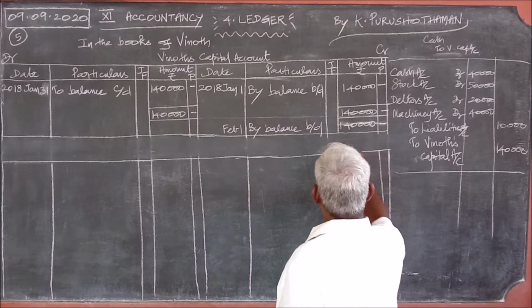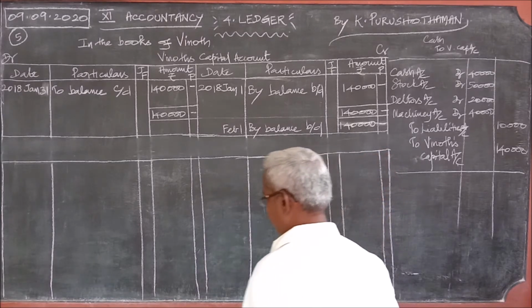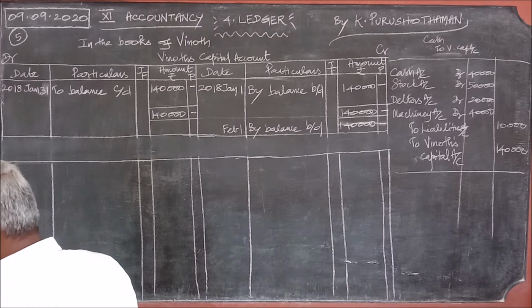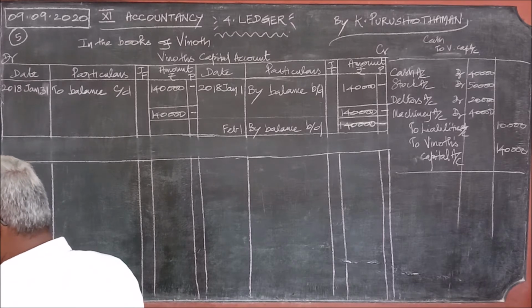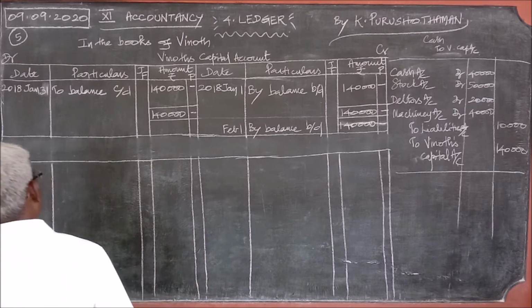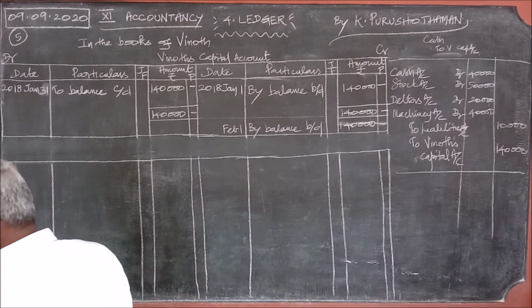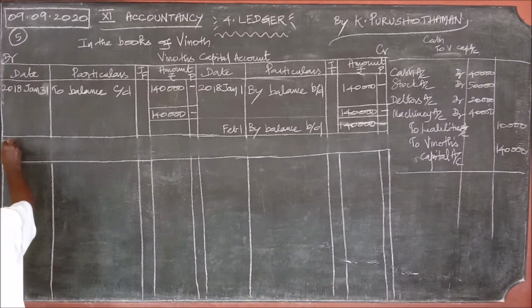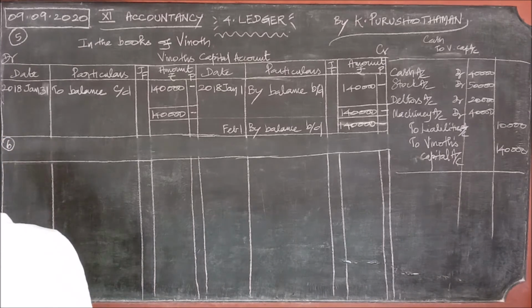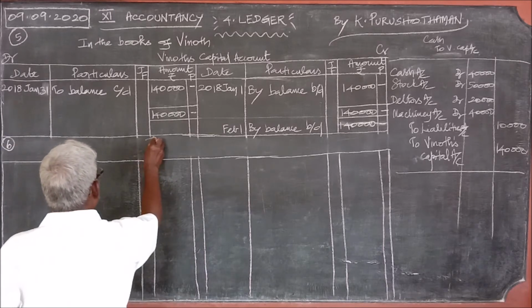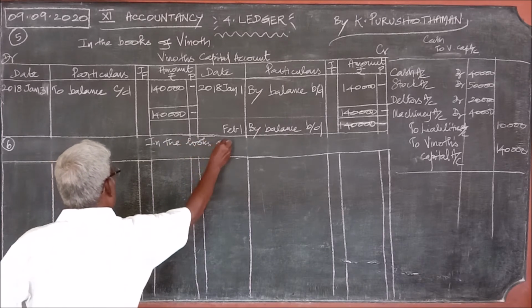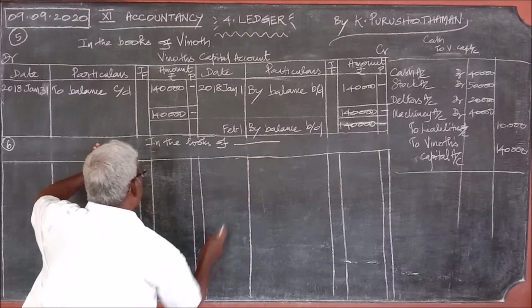Prepare furniture account. Once you are asked to prepare a particular account, it means that it is a ledger. Prepare cash account, then it is a cash ledger. Prepare furniture account, it is a furniture ledger. Therefore, once you are asked to prepare a particular account, it is a ledger account. Here we should prepare the ledger account for furniture. The question number is 6. In the books of dash, it is given.